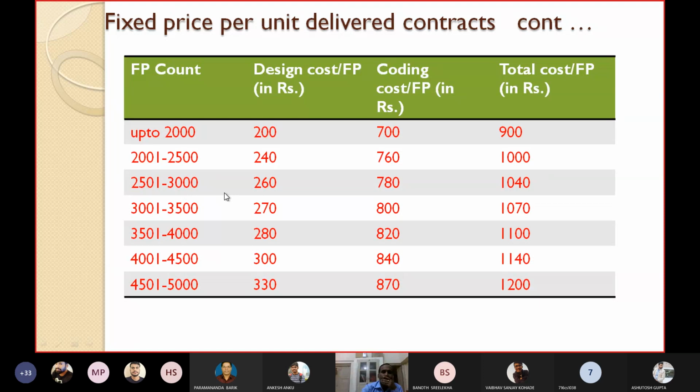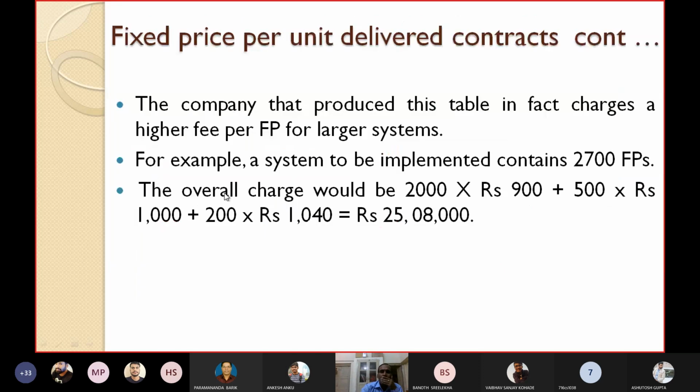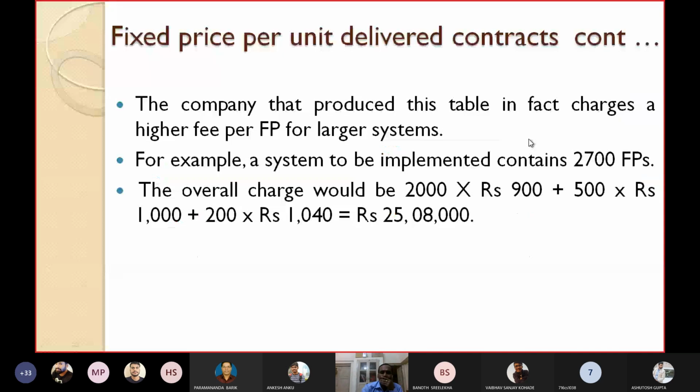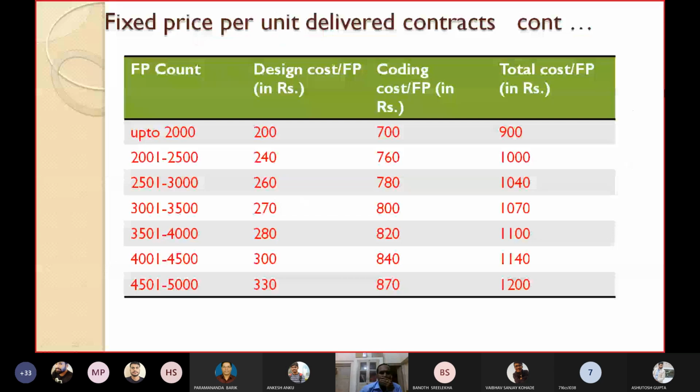So how much will you compute? Up to the first 2000, you have already seen 900, so 900 into 2000. I have to break 2700 like this: 2000 plus 500 plus 200 according to this slab.